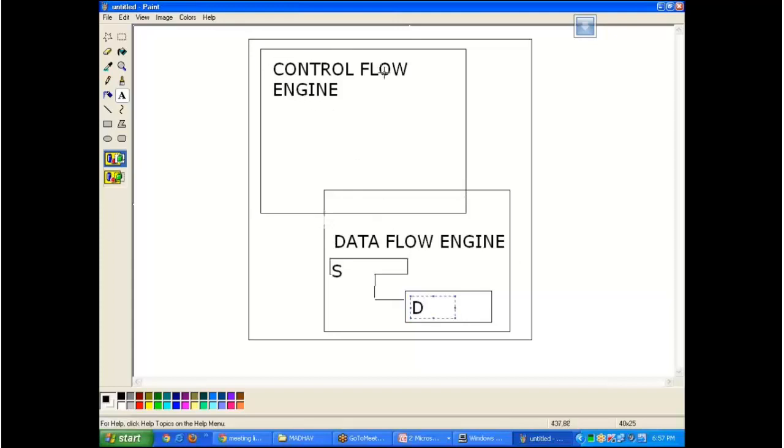Okay. So the control flow engine controls the flow of activity, first thing. Second thing is, it broadly explains the activity. You just know what steps are going on, but how the data is being changed or migrated will not be shown. It only says this is the activity, but what is the source, what is the destination, what is happening in between, all that it will not explain.